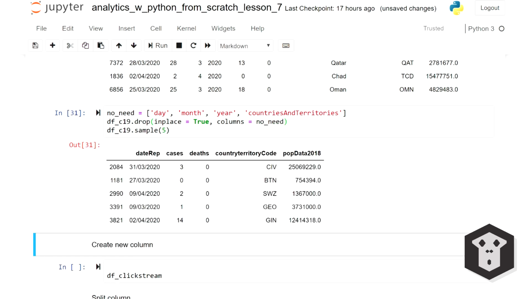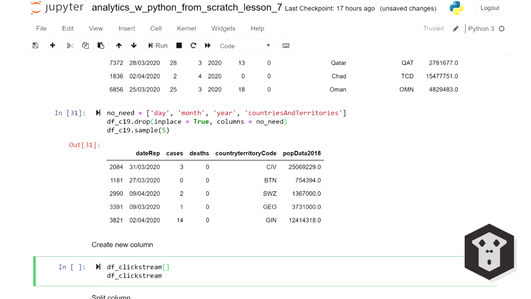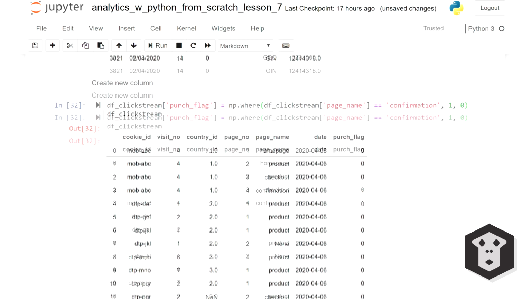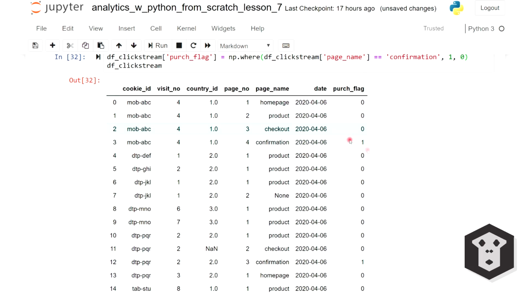You can obviously create your own columns too. You just write the name of your data frame, followed by the name you want to give to your column. For instance, purchase flag for me. And I'm going to build that column using the where function. And as I was saying, we're going to use page name as a way to define whether there was a purchase or not. If the page is confirmation, then I'm going to count that as a transaction, otherwise as nothing. My new column has been added at the end here.